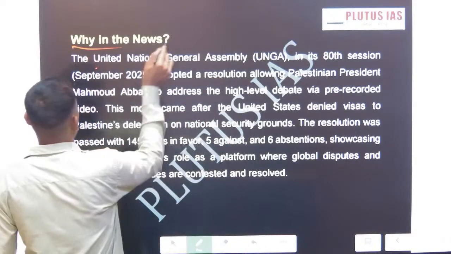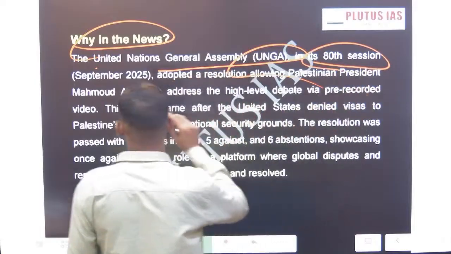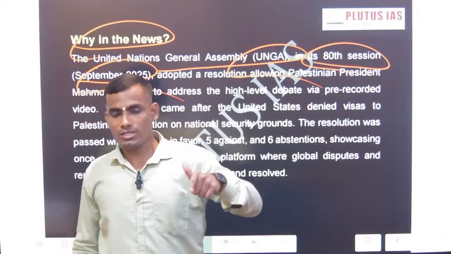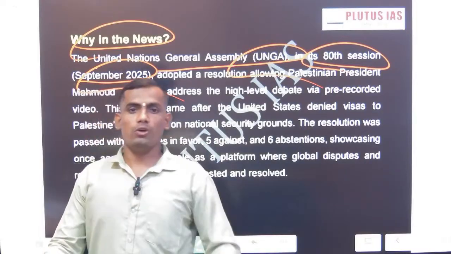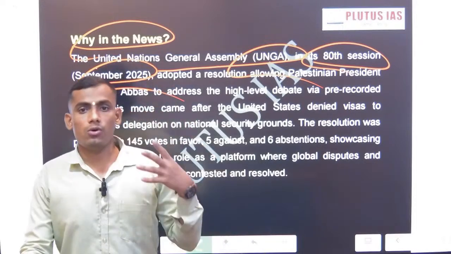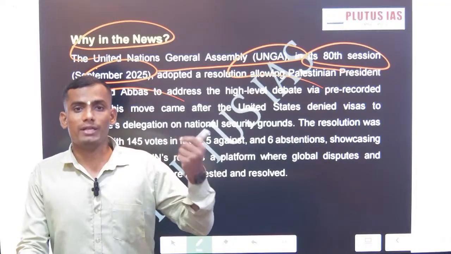As I mentioned, the news is the UN General Assembly session, the 80th session in September 2025. In this session, for the first time since 1990, there has been a new development: UNGA countries have decided to let the Palestinian president address the session.